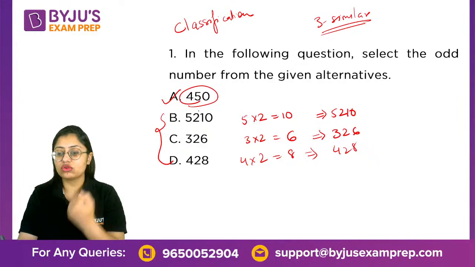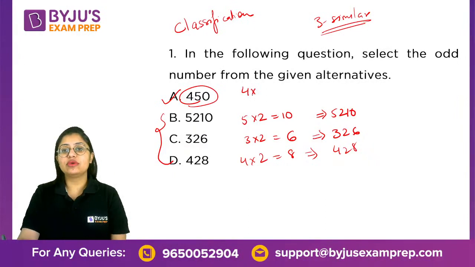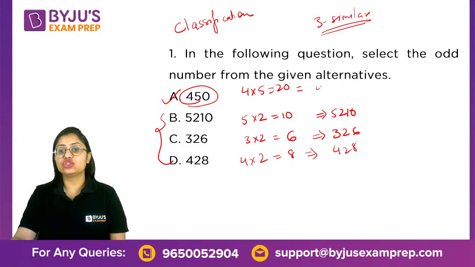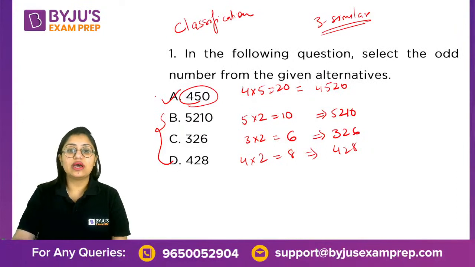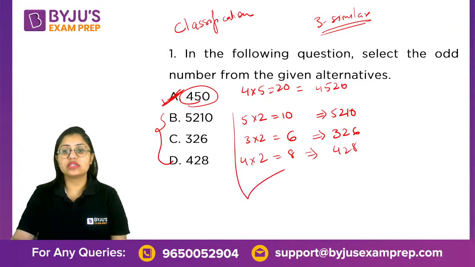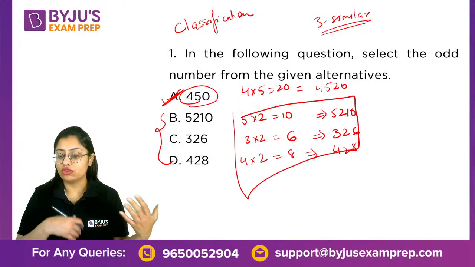If this were to follow the same pattern, it should have been 4 into 5 equals 20, so instead of 450, it should be 4520. That is why this is the odd one out, because it does not follow the pattern followed by B, C, and D.